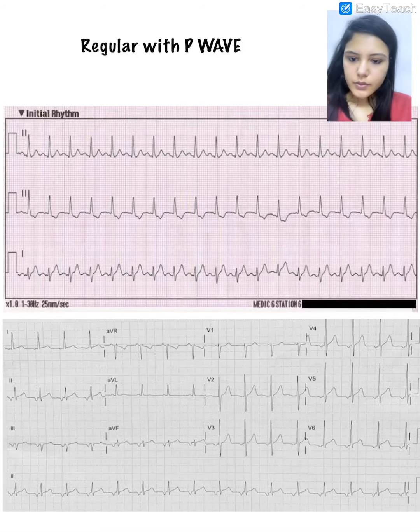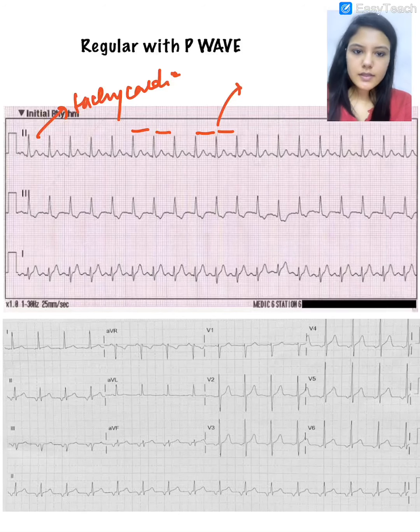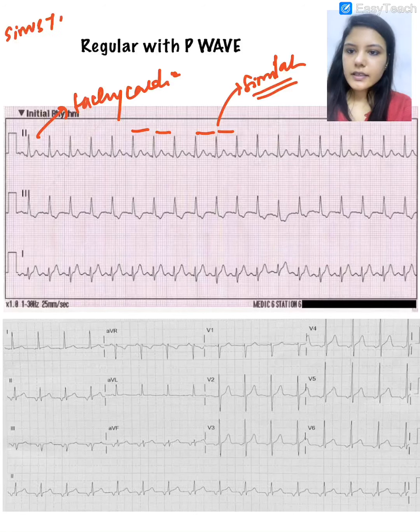Now here tachycardia is there, right? But the RR interval is normal. Okay, the RR interval is similar. So in this case, what are our differential diagnoses? Either it is sinus tachycardia, it is focal atrial tachycardia, or PSVT.